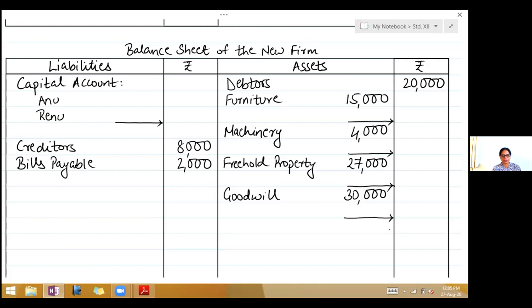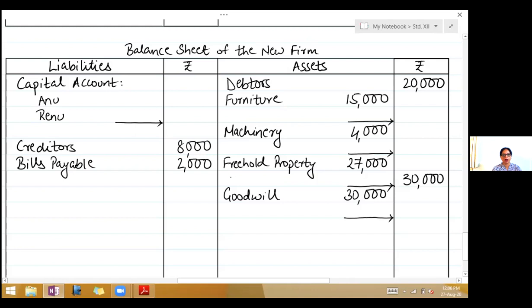So now take the adjustments. Dinu retires from the firm on 1st April 2019 on the following terms. First, the assets are to be revalued as freehold property 30,000. They have said revalued. They have not given us appreciation, depreciation. So you will write the figures in the outer column and then compare if it is increased or decreased. So 30,000. So what has happened to freehold property?